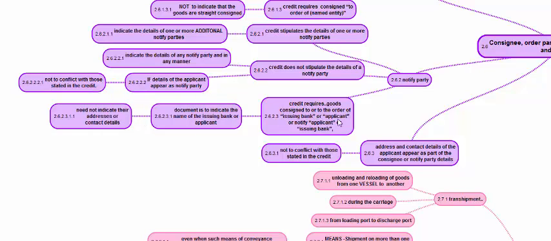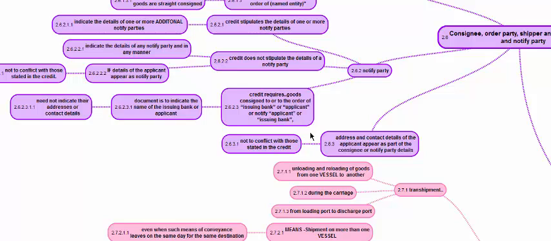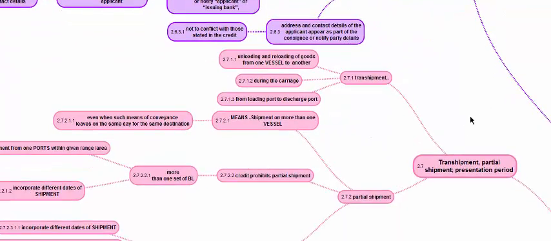If the credit requires goods to be consigned to bank or applicant, or notify issuing bank or applicant, then the document should indicate the name of the issuing bank or applicant. If it is required to be consigned or notified, the document should indicate the name of the issuing bank or applicant, and this need not indicate the address or contact details. Here also it should not be conflicting with the credit. If contact details and address are mentioned as consignee or notified party, they should not conflict with what is stated in the credit.